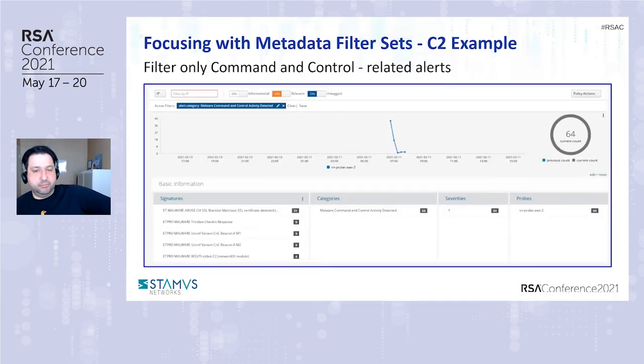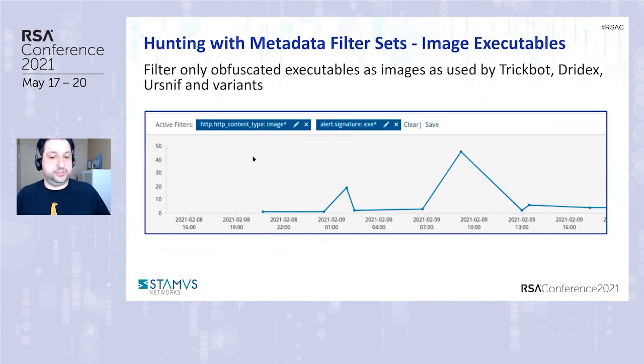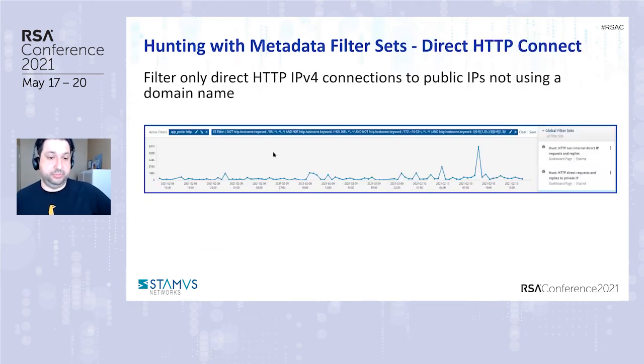Here is another example based on filter sets. So in this case, we are actually filtering by category. In this case, it's called malware command and control activity detect. Simple, but it can zoom out from 1 million to 10 events. So you have to combine all these. There is also a different perspective. This is just the one that we demoed. So an executable advertising itself as an image, really simple.